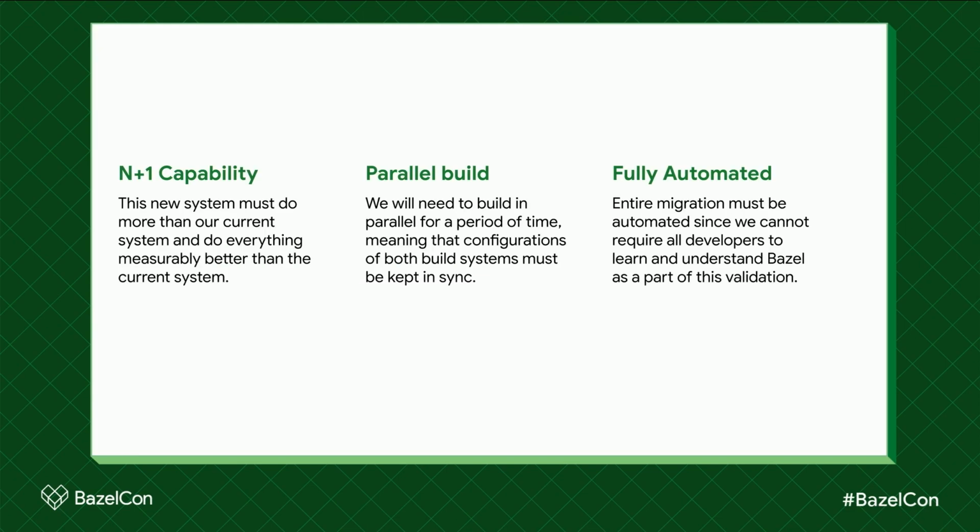Even before beginning the work on the Tinder target with Bazel, we knew that parallel builds were an absolute requirement. We had to prove that this new system was more stable, performant, and capable than the legacy build system. Knowing this, we realized that the configurations across the legacy build system and Bazel would need to be synchronized. This meant our migration pattern had to be fully automated, because we cannot require all developers to learn Bazel as part of the validation of the technology, the adoption of which was still far from certain.